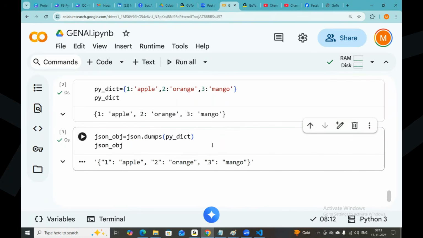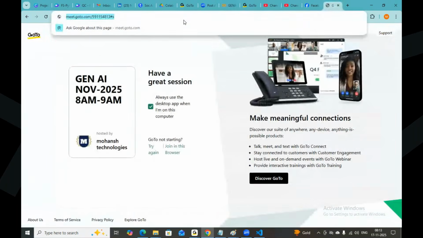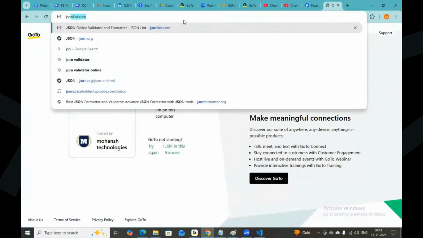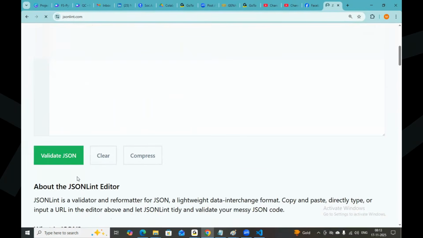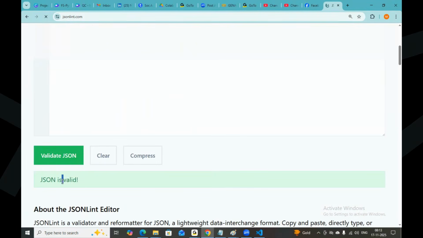Yeah, it was converted to JSON. So I just want to check whether it is the right JSON or wrong JSON. It is already converted to JSON. I want to check it out. Just go to JSONLint.com and open it, and whatever output I got, I'm just checking that. Validate it. Okay, now the JSON is valid.